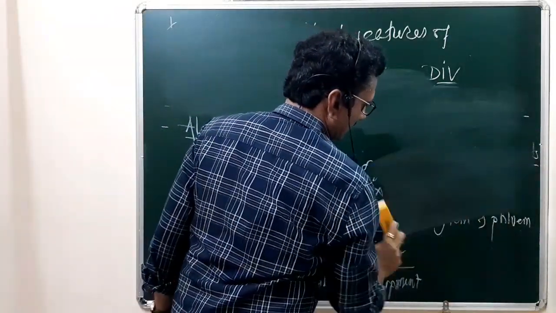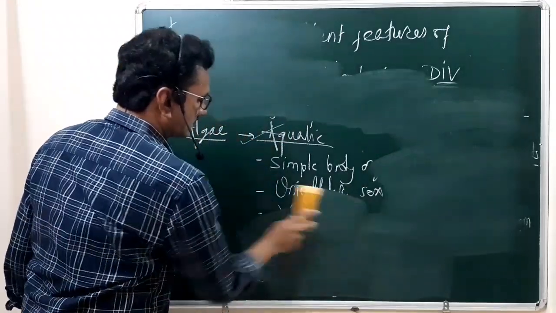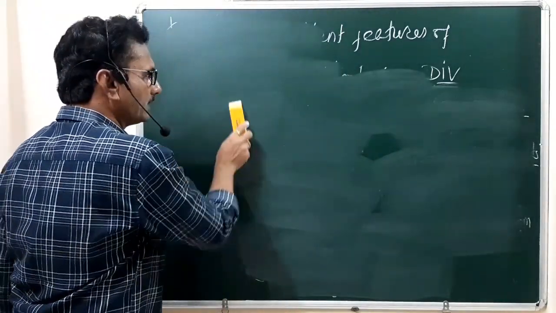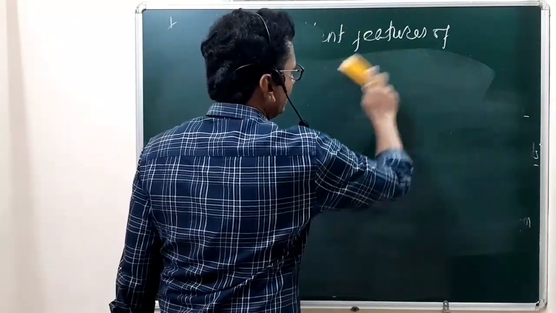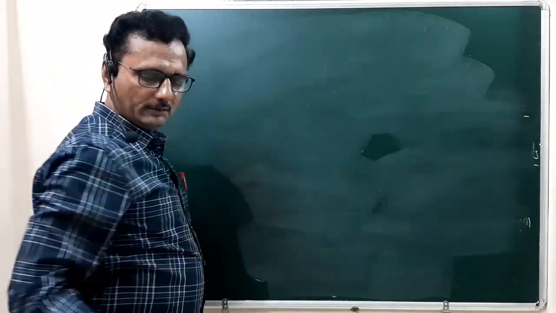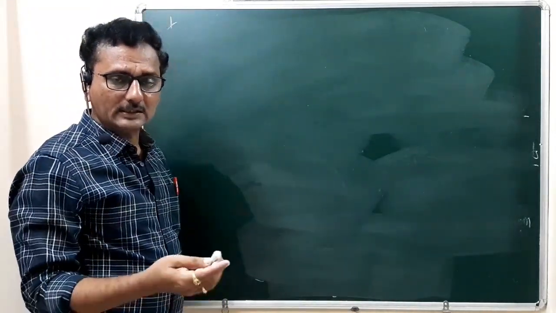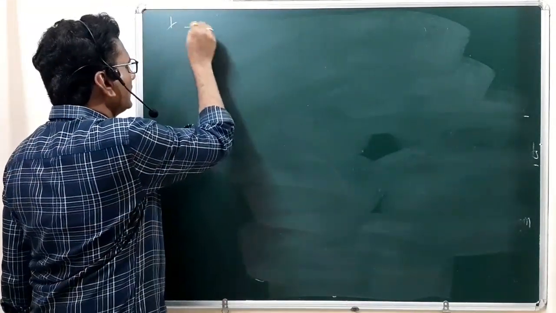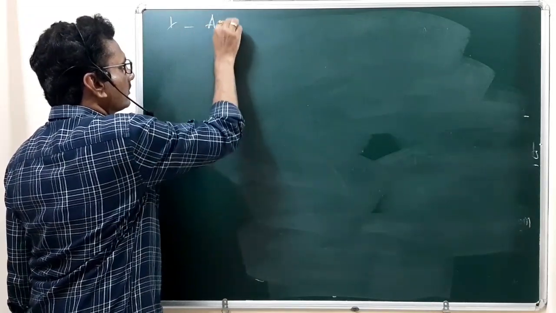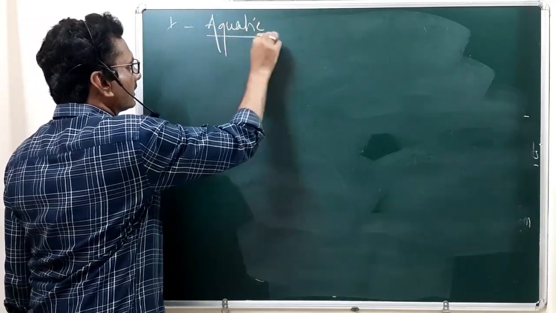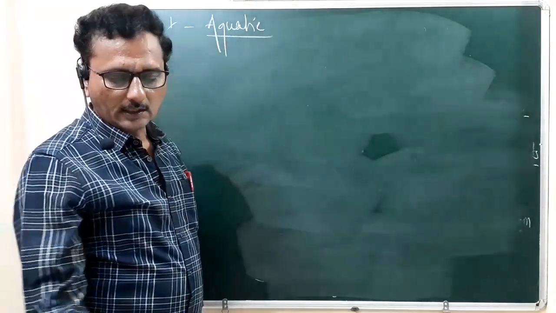Students, you have to write whatever is written on the blackboard. See, algae are aquatic. They live inside the water.